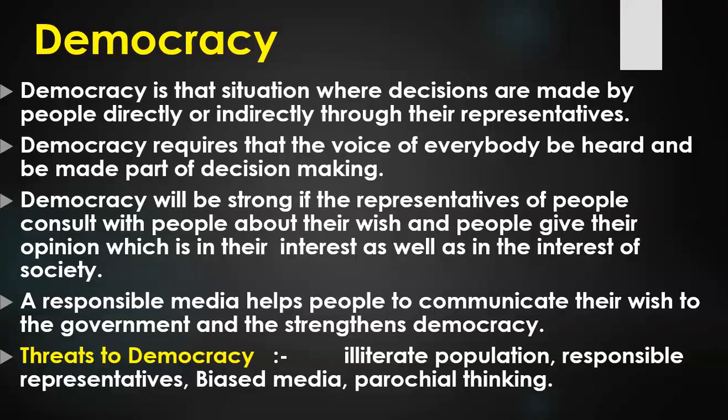Now friends, I have told you that there can be two forms of democracy, direct democracy or indirect democracy. So what happens in any direct democracy? In any direct democracy, people make law for themselves. On a particular day, all the people of the country assemble, then they discuss and deliberate, and then they make laws for themselves. They take decisions for themselves.